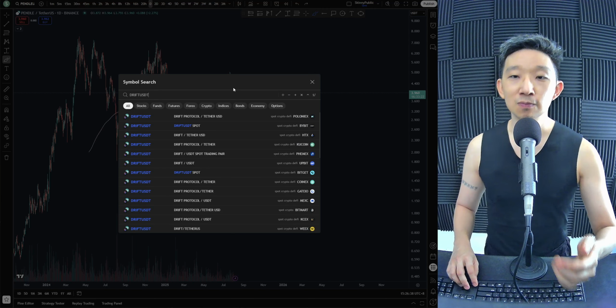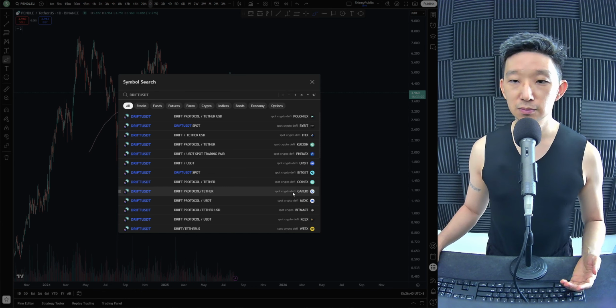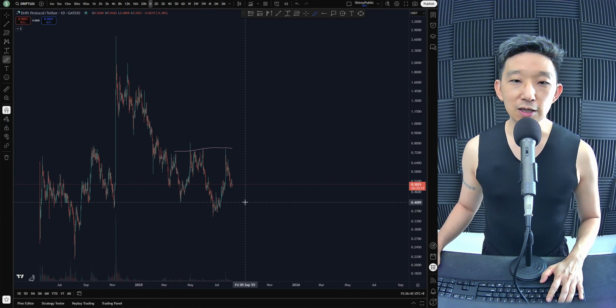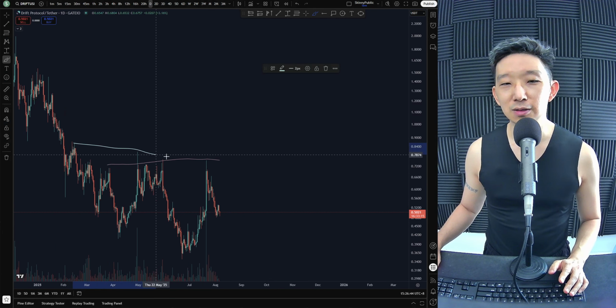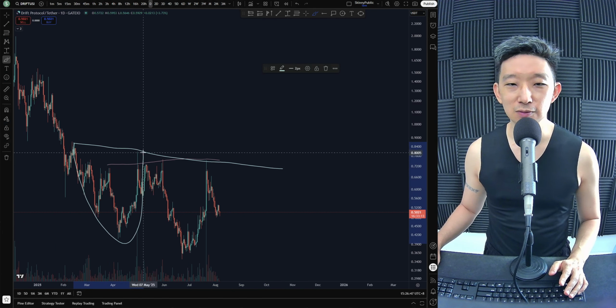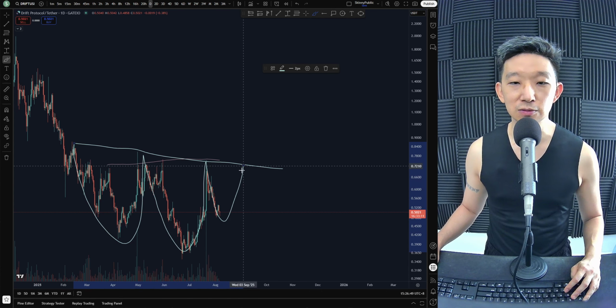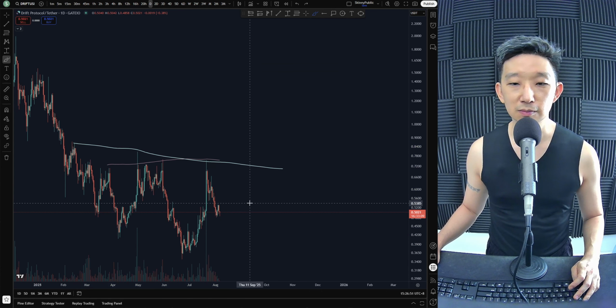Drift against USD. Here we are for Drift. Let's look at it on Gate. Okay, so Drift, I'm not too sure, but it feels to me like we could also be in a bullish reversal. I think a right shoulder is in the making.